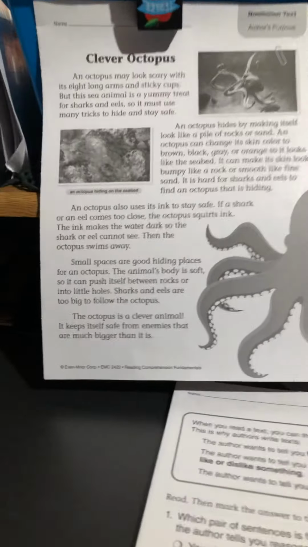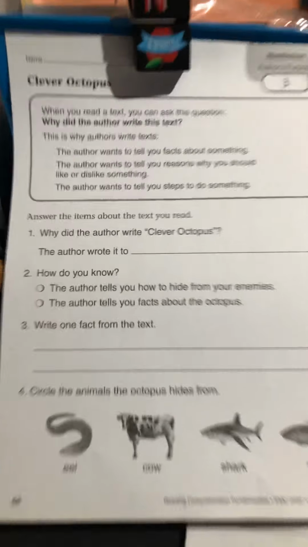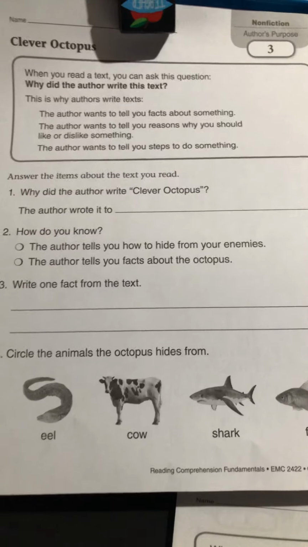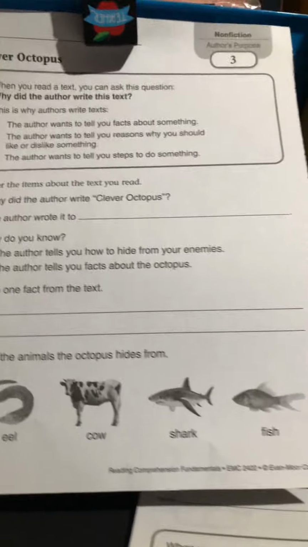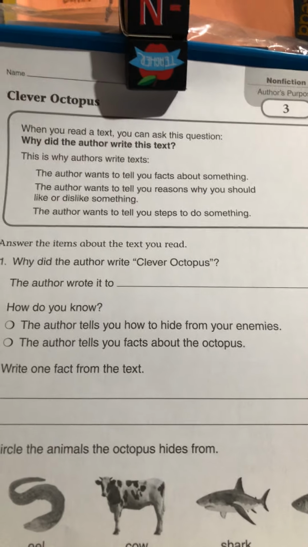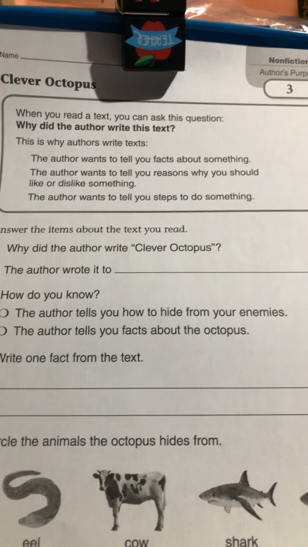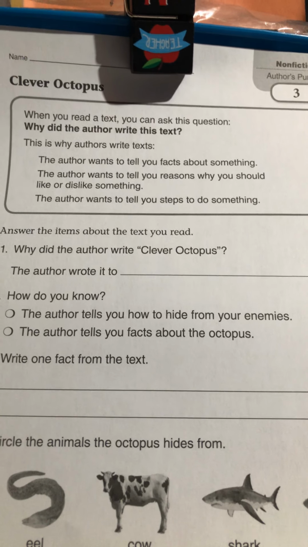So now, when we're talking about author's purpose and the octopus, we're talking about what the author wants you to know from what they wrote. Sorry guys, I had to flip the page. There you go. So why did the author write the text, The Clever Octopus? These are the reasons why authors write something, so you're going to think about these reasons.